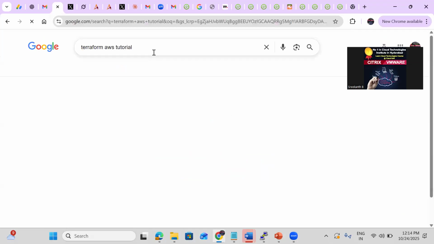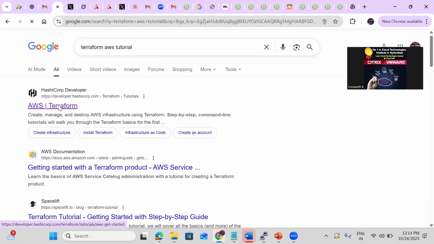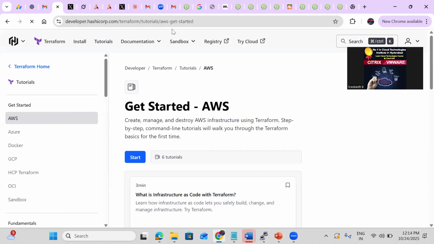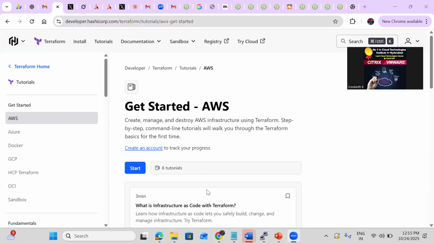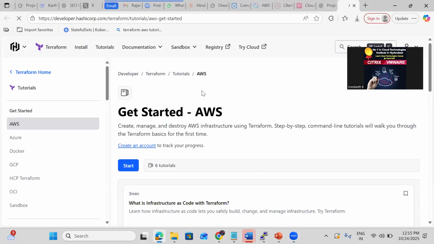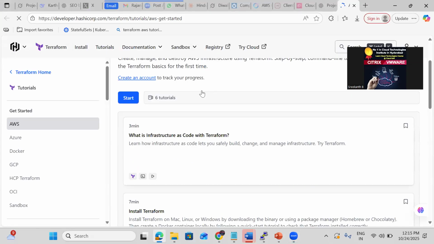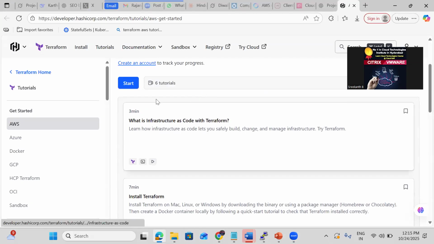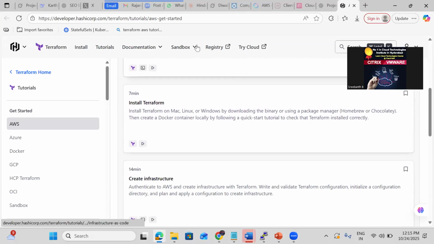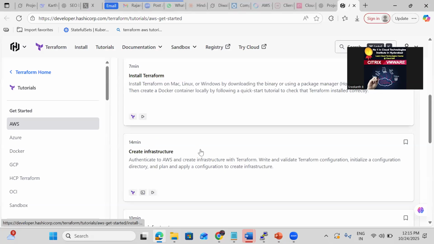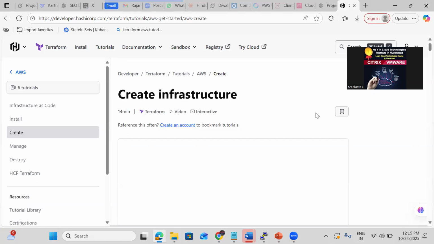Go to this, I'll share it in the chat also, so that everyone can perform these. How many tutorials do we have? Six tutorials, right? You need to finish these. We also need to install Terraform.